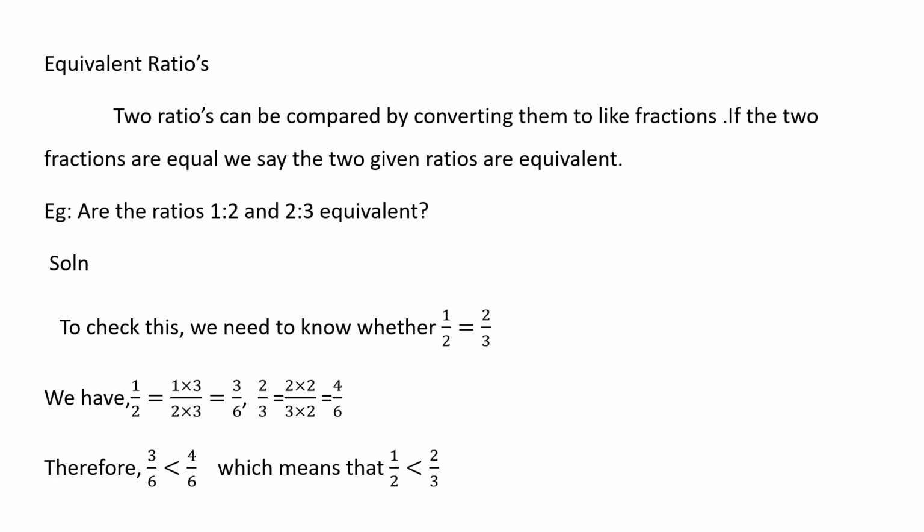Equivalent ratios. So what is equivalent ratio, children? I'll read, then I'll explain. Two ratios can be compared by converting them to like fractions. So what is a like fraction, children? If you have the same denominator, like 2 by 5, 3 by 5, or 10 by 5, these are like fractions.